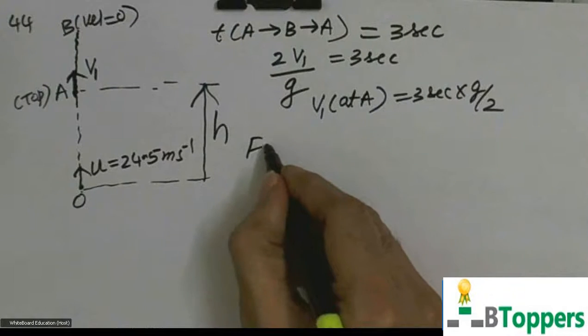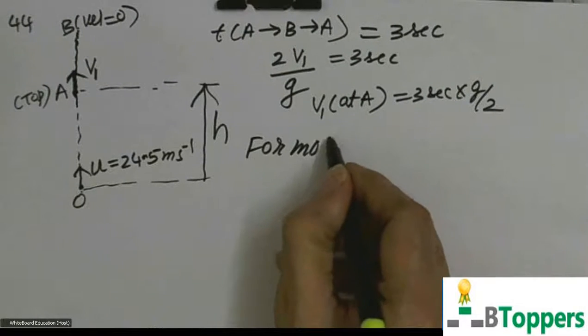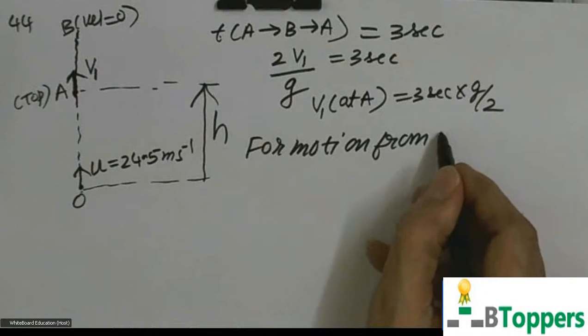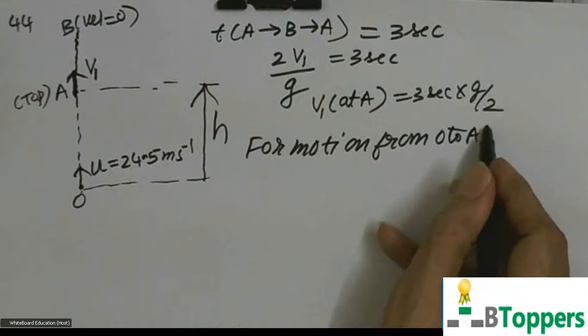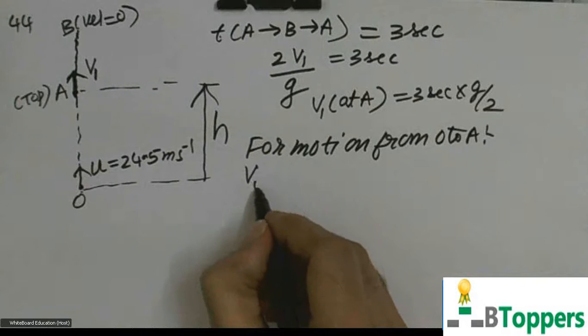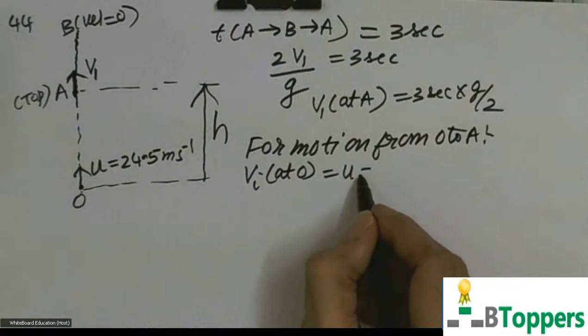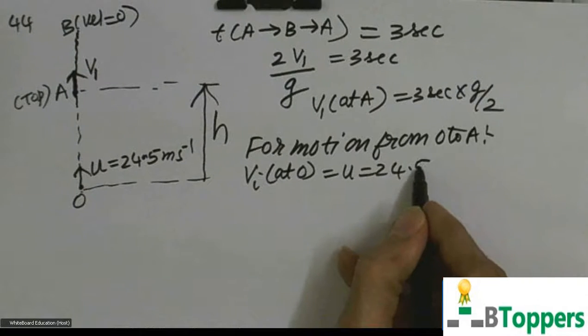Then for upward motion from O to A, the initial velocity at O, denoted by u, is 24.5 meter per second.